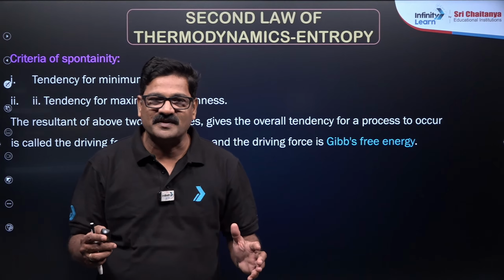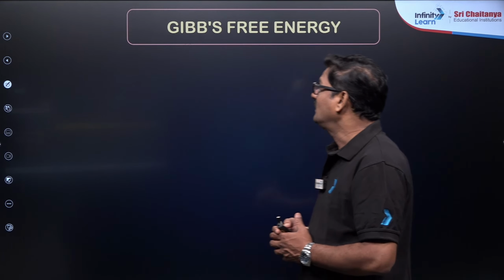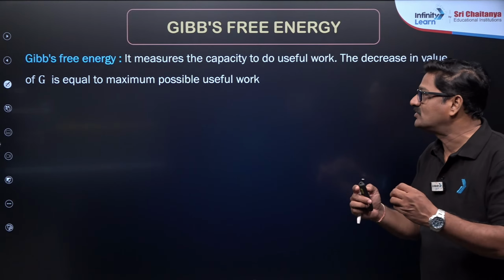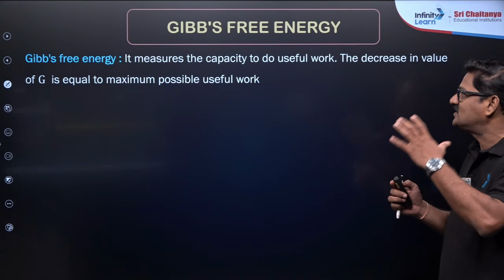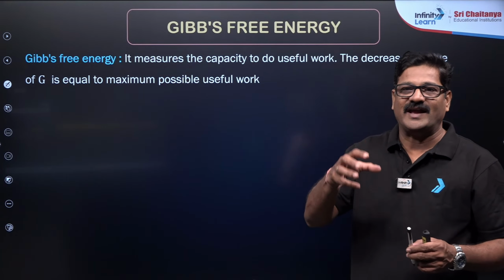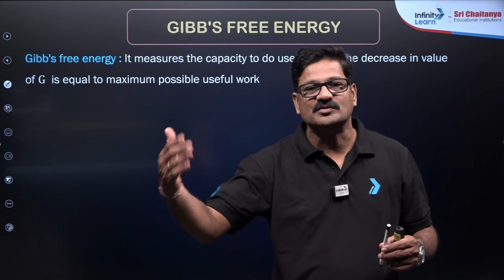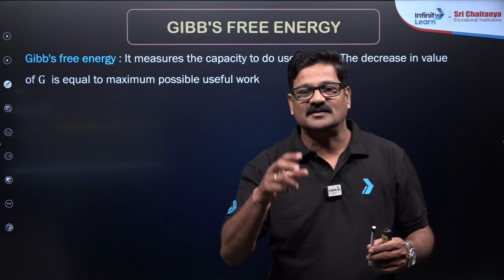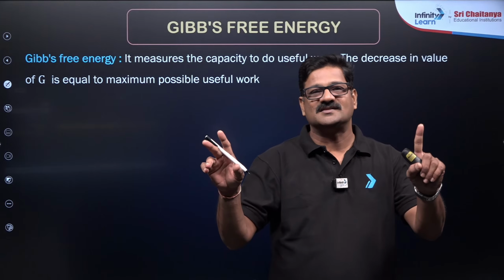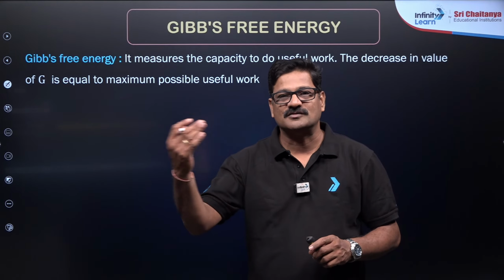So this Gibbs free energy change tells you the criterion of spontaneity. The Gibbs free energy change is actually the measure of the capacity to do useful work. The actual energy content given to the system is used for work, and it is categorized into two versions: one is used for work, one is not used for work.